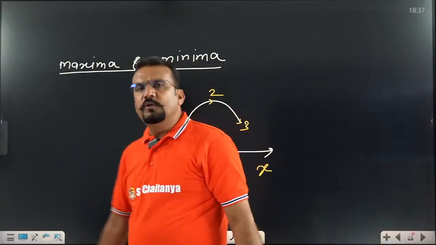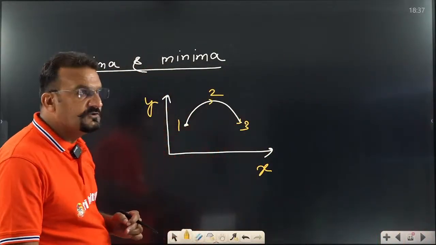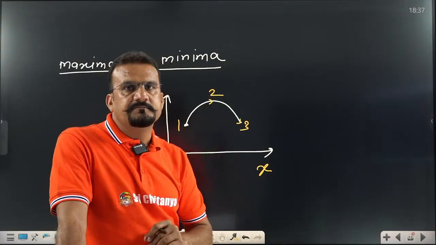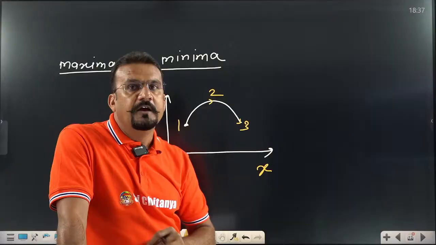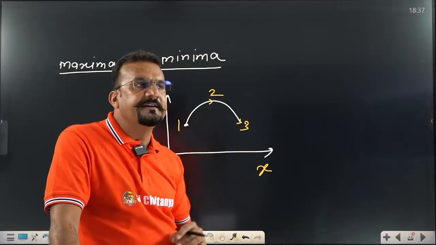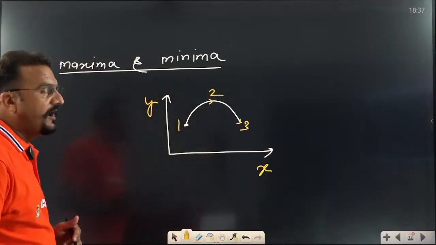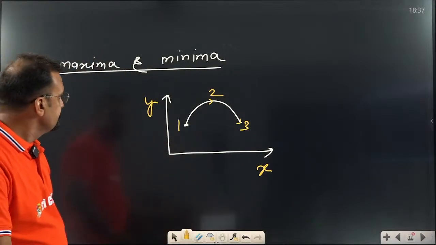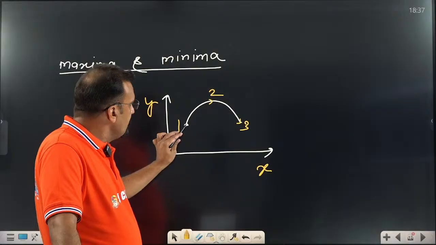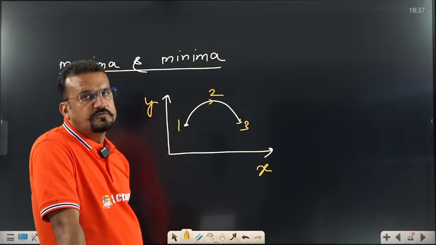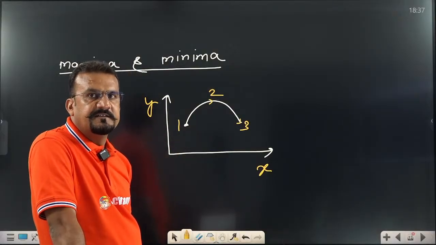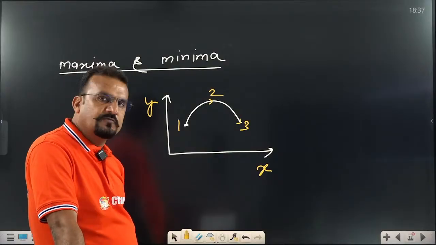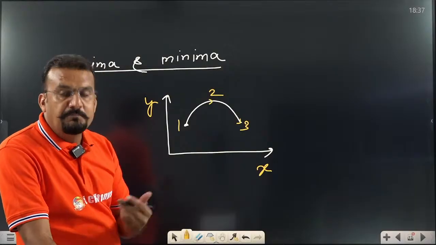When you are going from 1 to 3, what is going on with the slope? Is the slope increasing, is the slope decreasing, or does the slope remain constant? What will be the answer as per your knowledge? Tell me fast. My question is, when we are going from 1 to 3, how do we find whether the slope is increasing or decreasing? What is the process? Slope means tan theta. How to find tan theta? Tan theta from the positive x-axis.